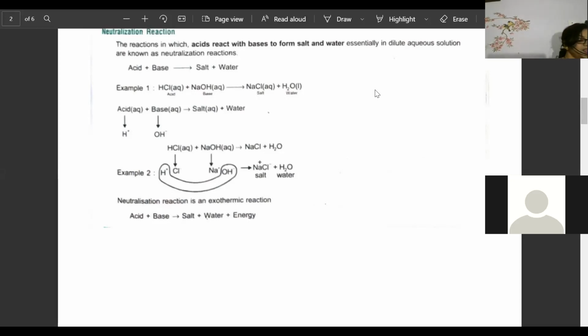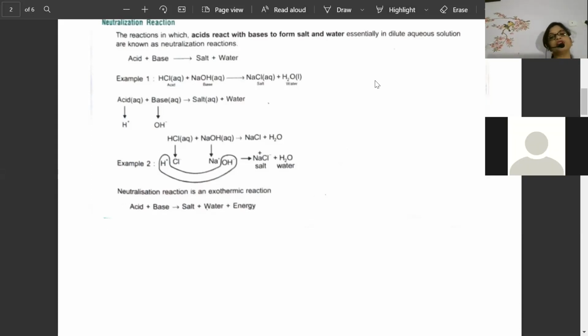Correct only, beta. See, Arif's auntie, does salt have charge? Correct only, beta. Salt is having charge. This salt which you are getting has charge. Remember this, salt has charge. I repeat, because salt will get converted into ions. So different types of salt will be generated. One thing you must remember here is that different types of salt will be generated, and some salts will be acidic salts, some salts will be basic salts.